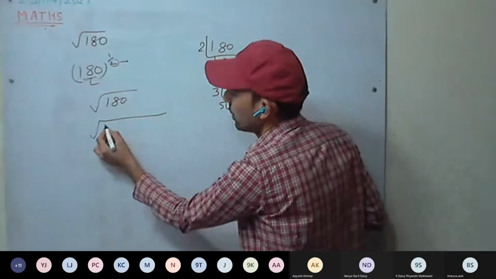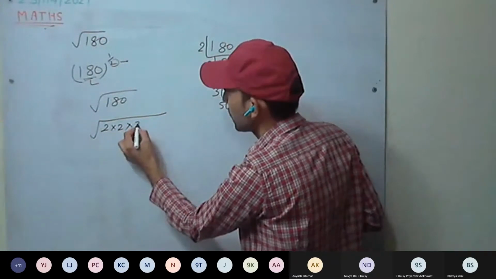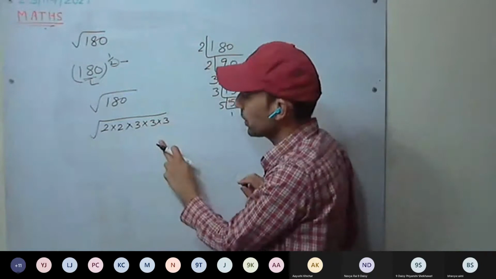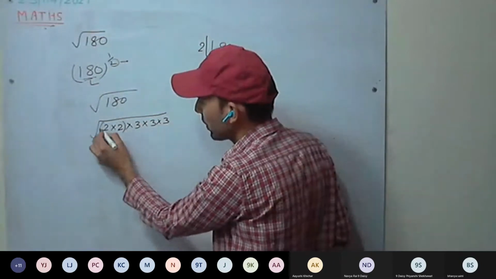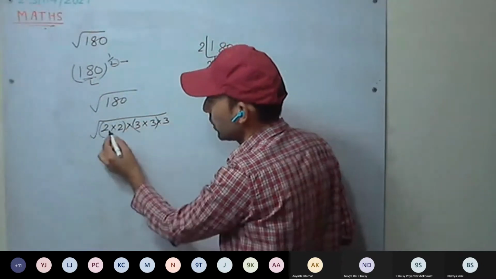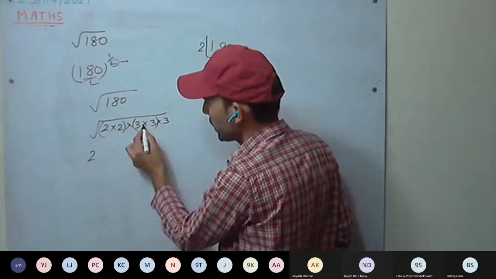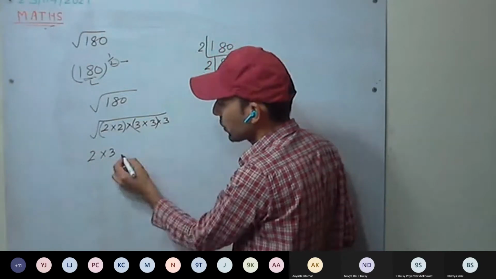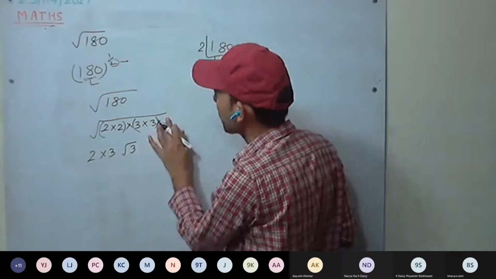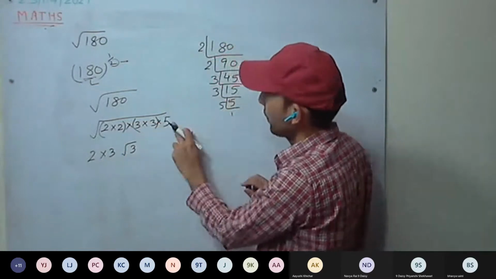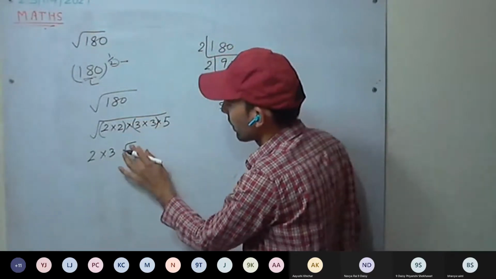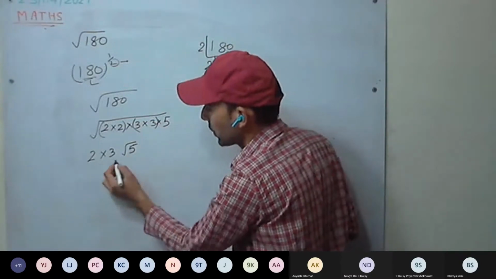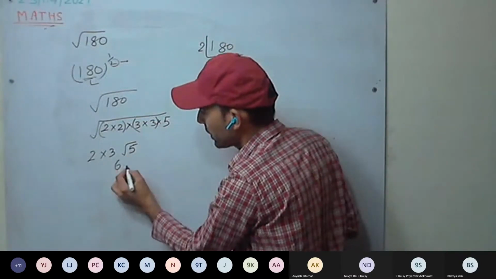You have studied the factorization method for finding the root: 2 into 2 into 3 into 3 into 5. Now we have to take the square root, so from each pair we take one out. 2 we have taken out, and from this pair, 3 we have taken out. This 5 is single, so it will remain under the root. So it is 6 root 5.